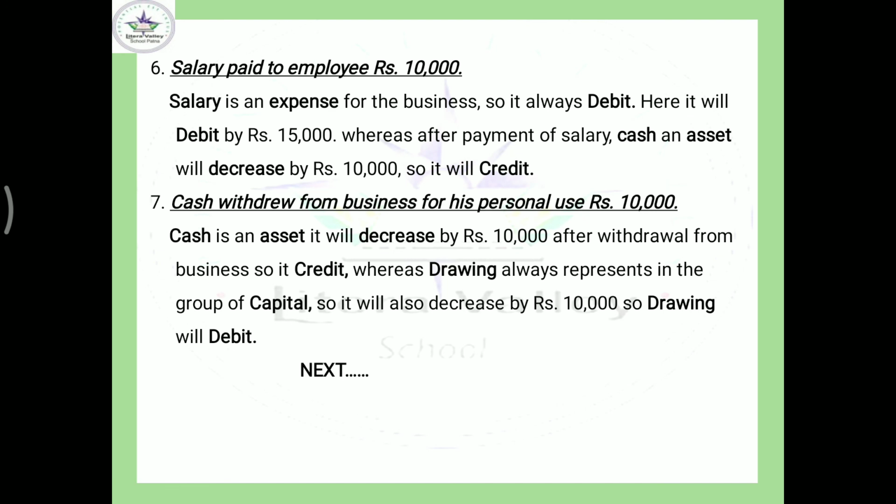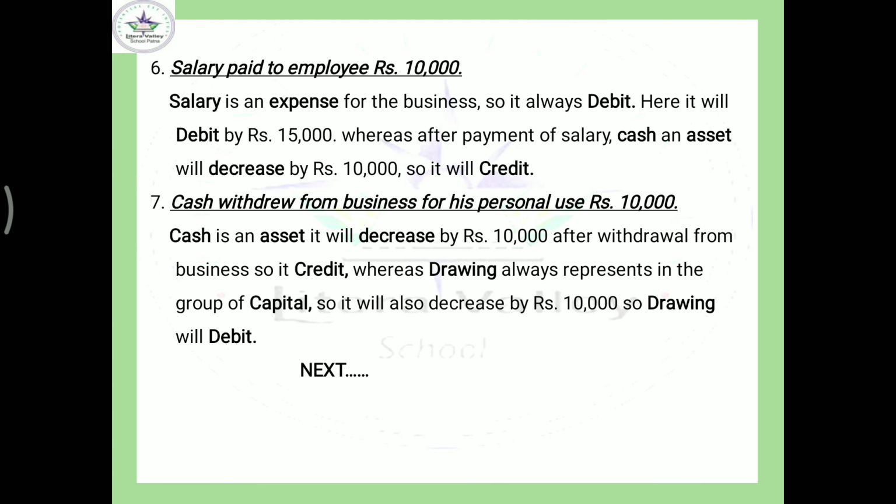Cash withdrawn from business by the proprietor for personal use. When the proprietor has withdrawn cash from the business, certainly the balance of cash will reduce, and reduction in cash means a decrease in the balance of asset. So it will credit. And one new word, which I think you can collect from chapter 1: drawing will be introduced here.